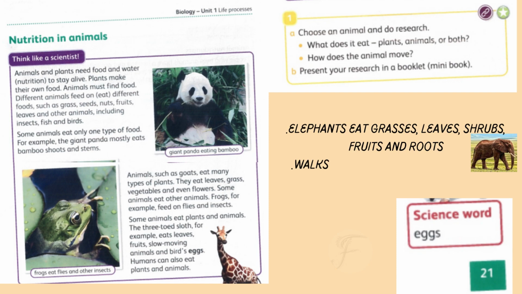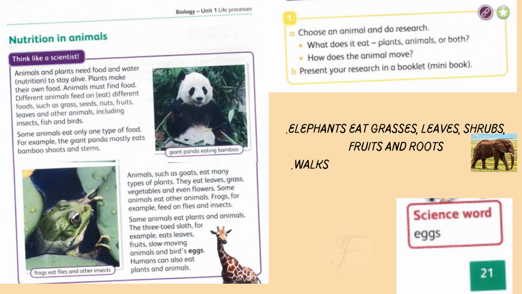You can see the picture of a giant panda eating bamboo. Animals such as goats eat many types of plants. They eat leaves, grass, vegetables, and even flowers. Some animals eat other animals. Frogs, for example, feed on flies and insects. Some animals eat plants and animals. The three-toed sloth, for example, eats leaves, fruits, slow-moving animals, and birds' eggs. Humans can also eat plants and animals. You can see in the picture a frog eating flies and other insects.